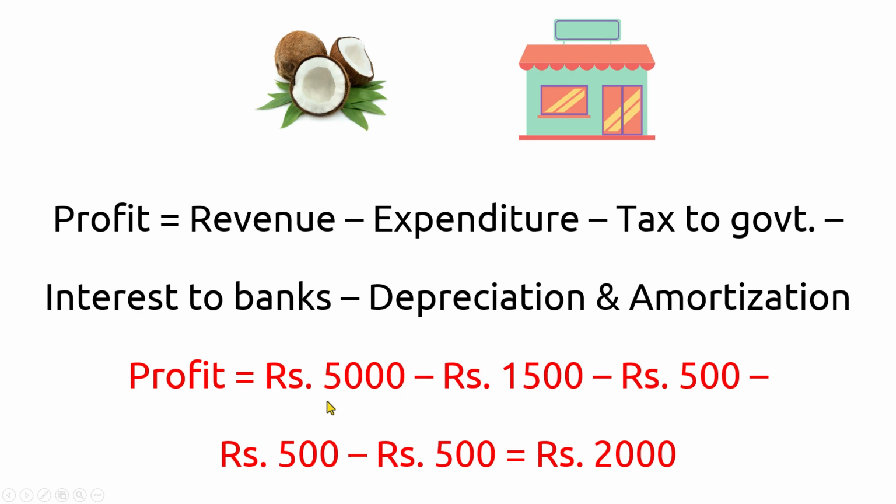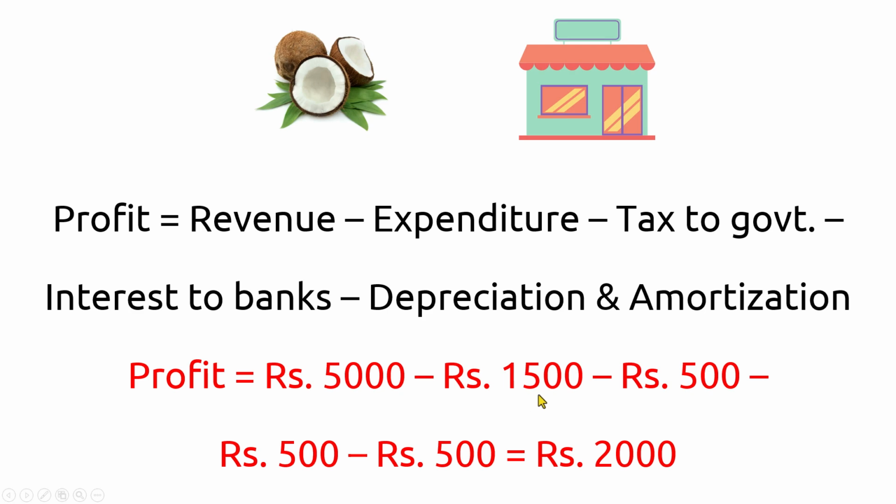This is the amount that the friends or the company has gotten in 1 year from people buying their products. Minus expenditure of 1,500 rupees. It has cost the friends 1,500 rupees to produce oil in that particular year.